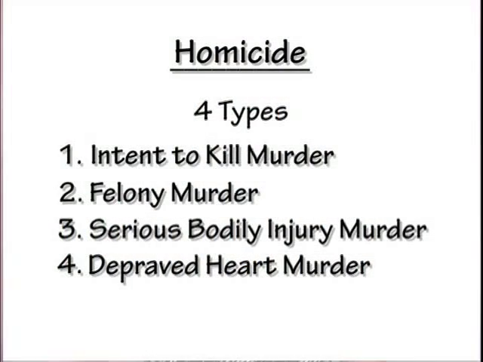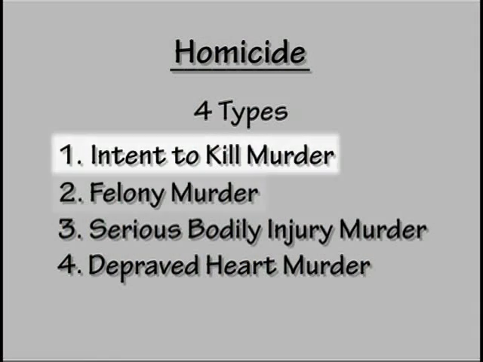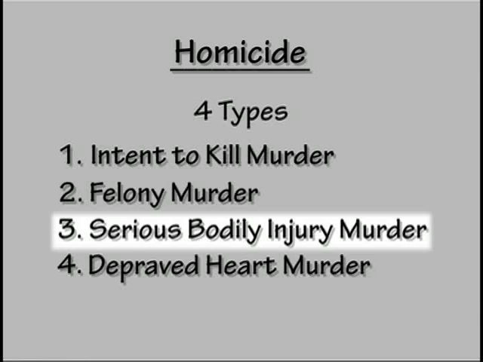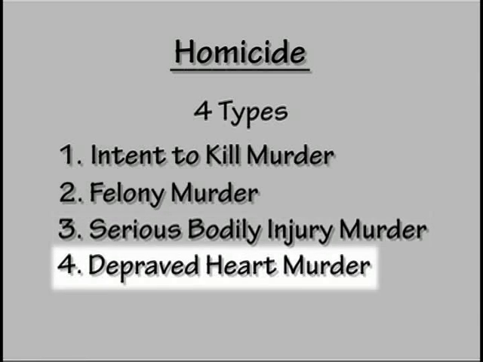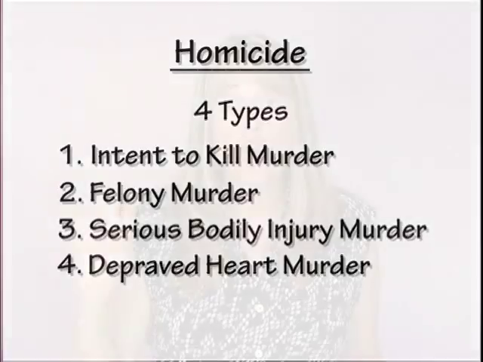Another one is where you would see someone speeding on a crowded street or in a city. If someone is speeding at excessive speed in a crowded city, we can find them guilty of murder for the excessive speed and their wanton, reckless disregard for the pedestrians who are within that city. I want you to know that, okay? So those are the 4 types of murder. Once again, intent to kill, felony murder, intent to commit serious bodily injury, and depraved heart murder. Those are your 4 types of murder.